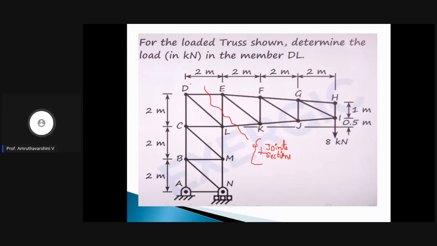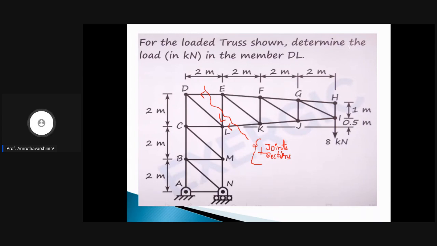What happens if we cut the section in this way? We will have one unknown, two unknowns, three unknowns, right? There are totally 3 unknowns. Now we have made use of method of sections as the first part to make sure that we know DE force in prior, so that we can solve method of joints and find out the answer DL.